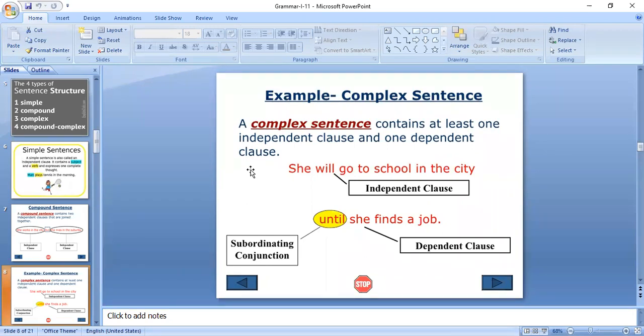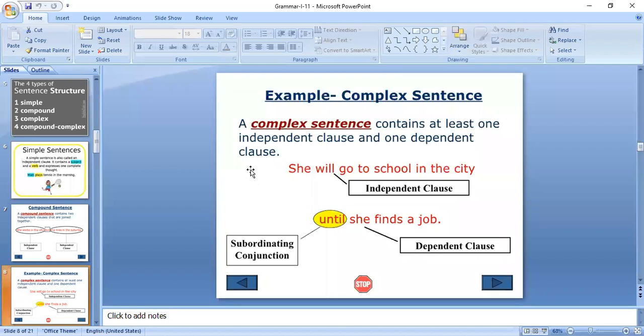See the example: she will go to school in the city until she finds a job. Even in the dependent clause, she finds a job, we have subject plus verb. She is the subject, finds is the verb.